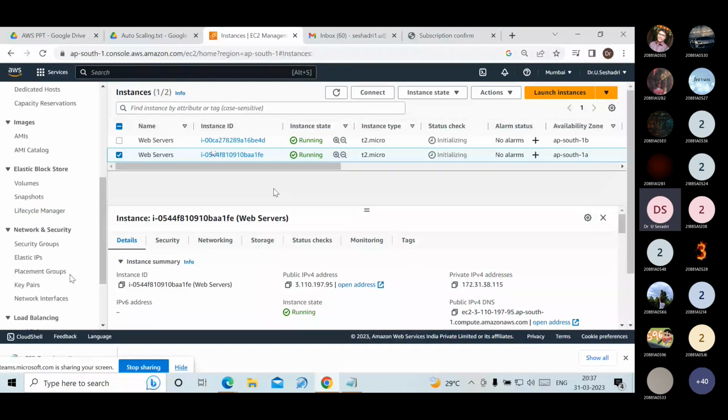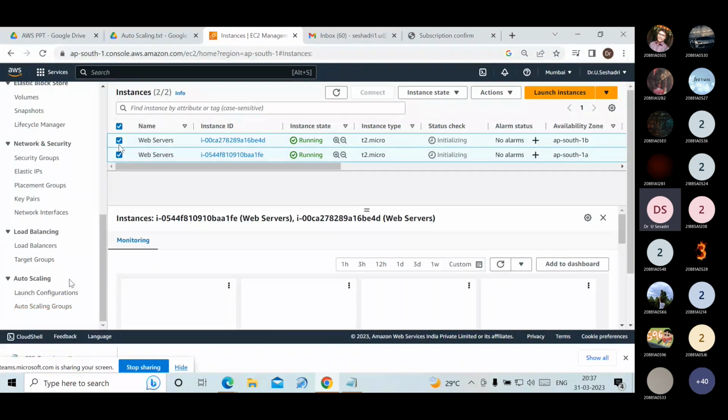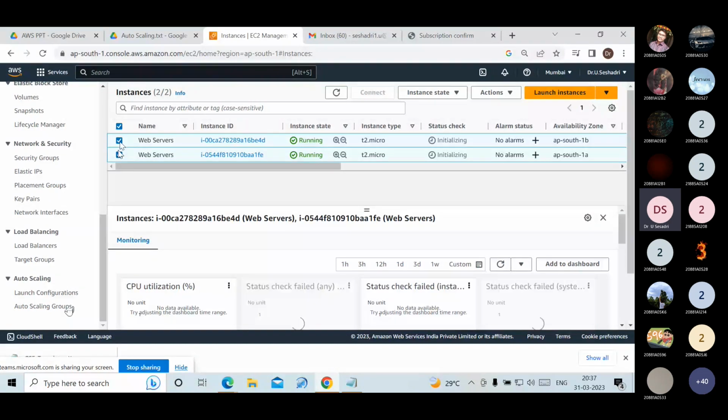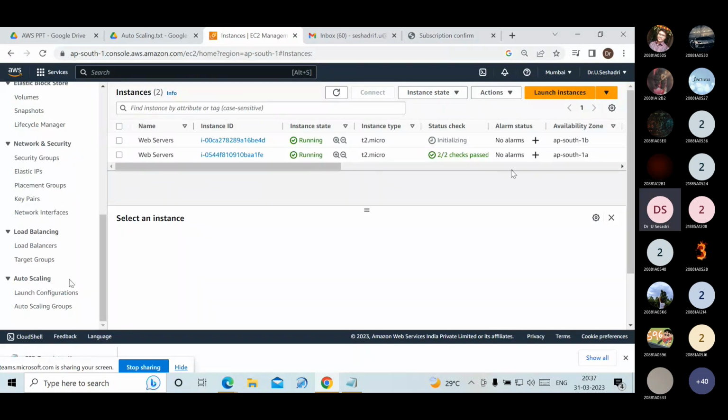you have given it in the auto scaling group. We are using the launch template, and from that template you are launching the instances. The desired capacity I am given is 2. That's why the two servers are running. We observe that two servers are running.